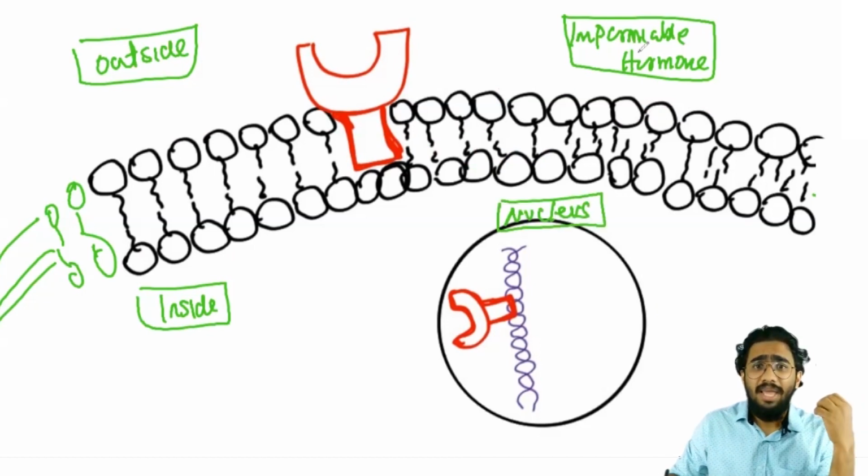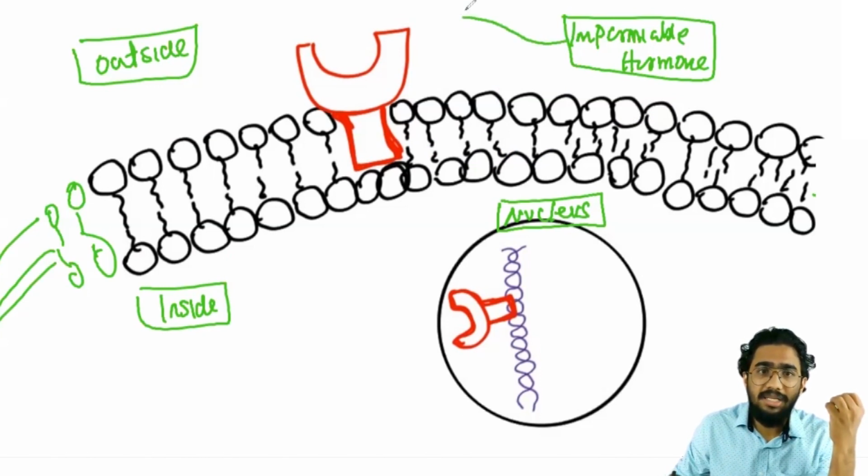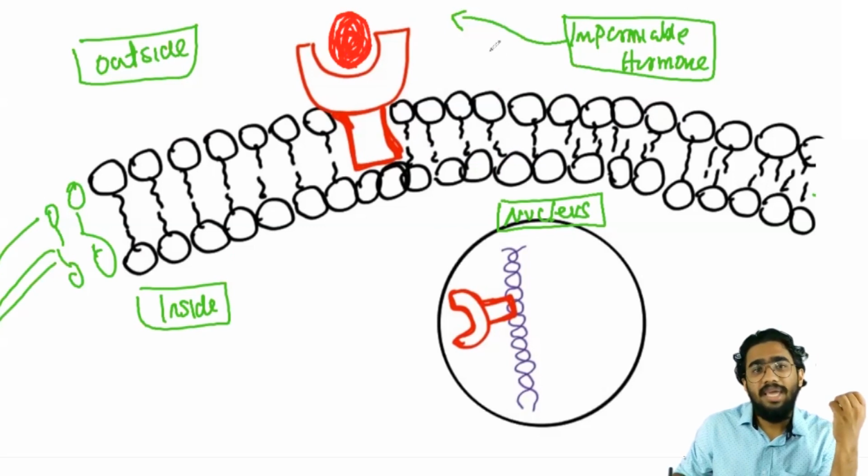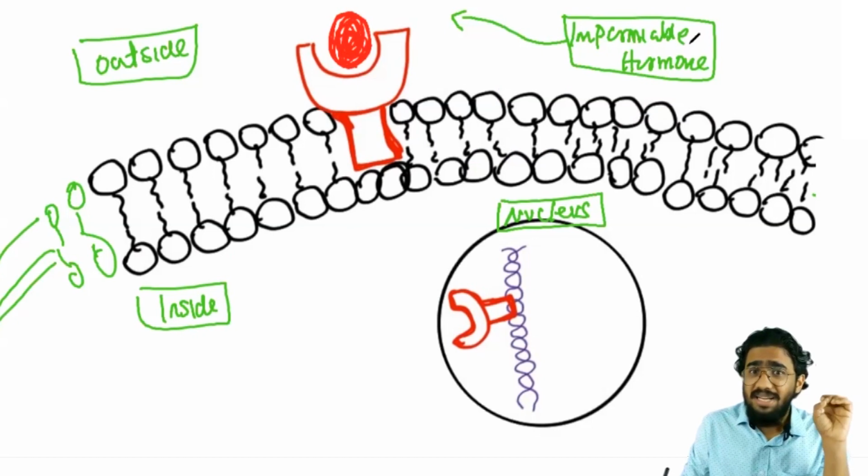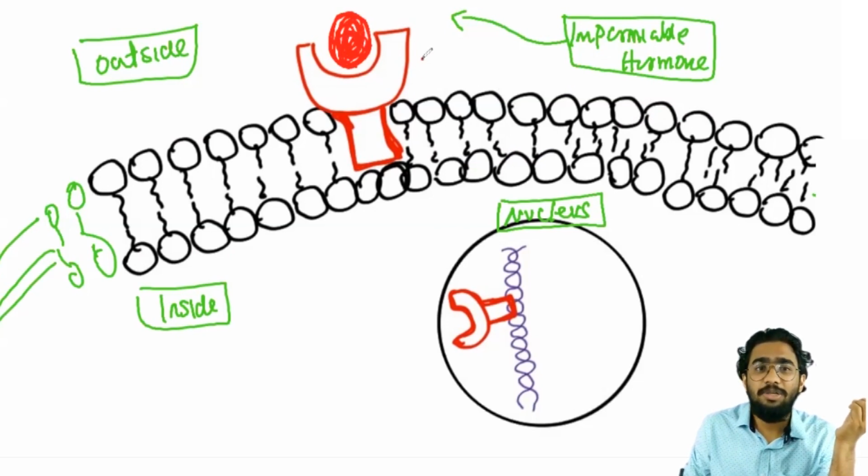So what will happen? An impermeable hormone, a cell membrane impermeable hormone, comes and tries to bind on the cell membrane here. It will come and bind over that membrane bound receptor. Why is it binding over the membrane bound receptor? Can this hormone molecule go inside the cell? It cannot go inside. Why? Because it is a water soluble molecule, and the cell membrane is not permeable for water soluble molecules. It will bind on the cell membrane and produce a hormone receptor complex on that cell membrane here.